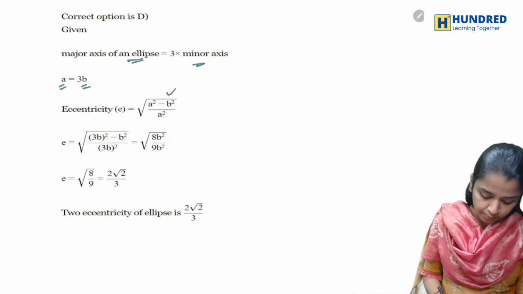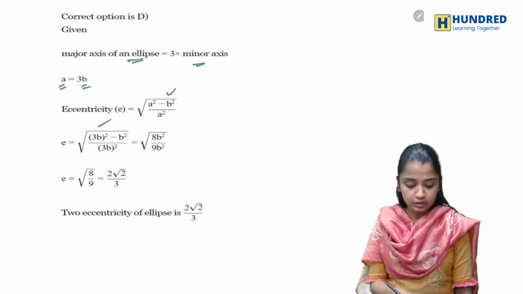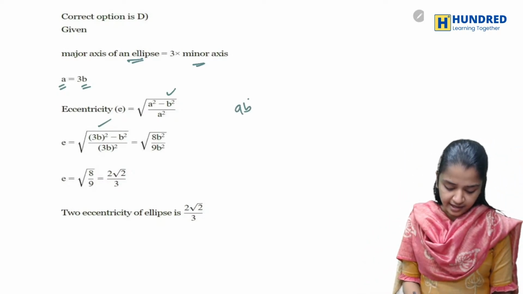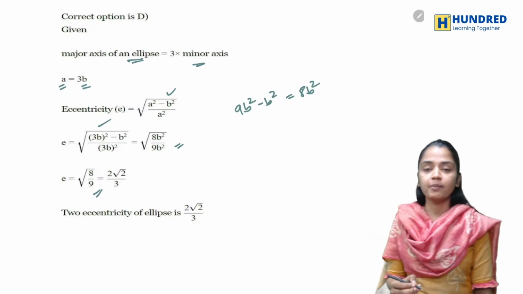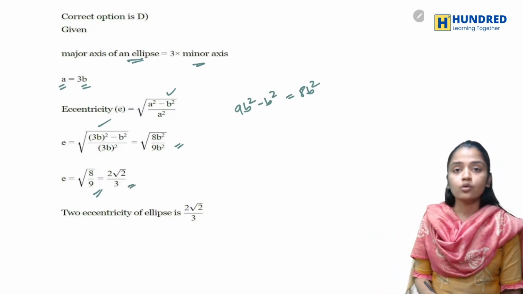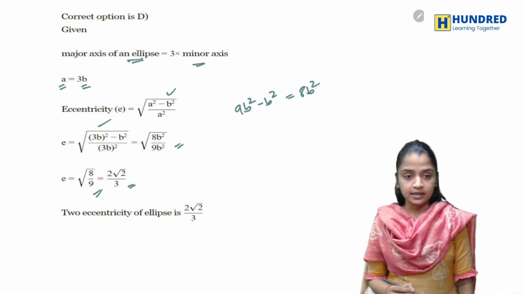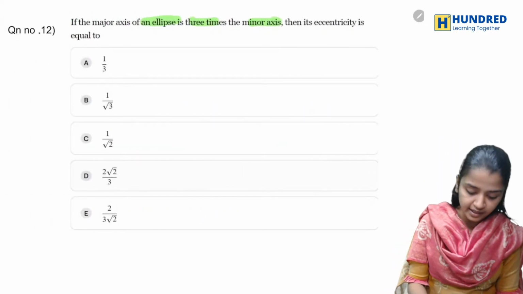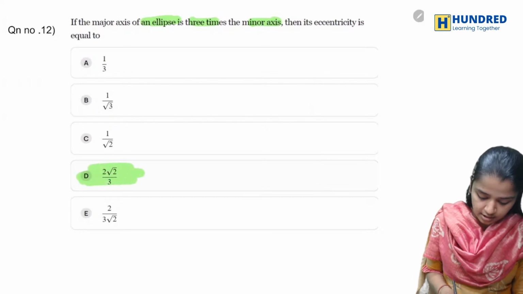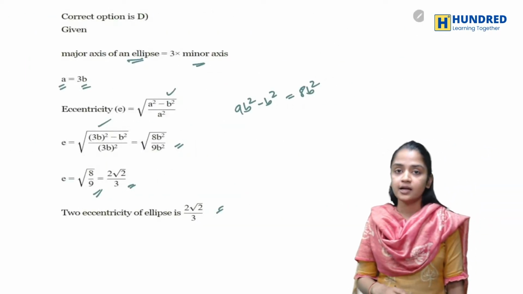Instead of A, I'm putting 3B, so it will be 9B square minus B square, which is 8B square, so root 8 by 9, which is 2 root 2 by 3. So your answer here is 2 root 2 by 3.